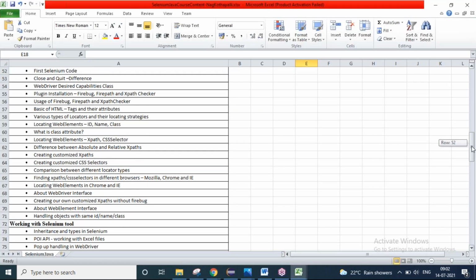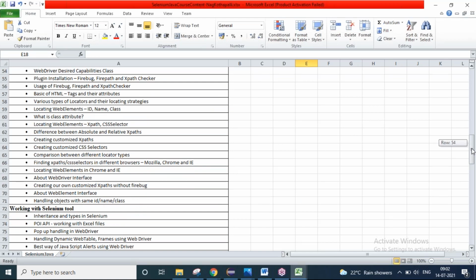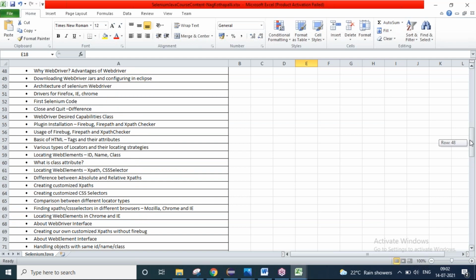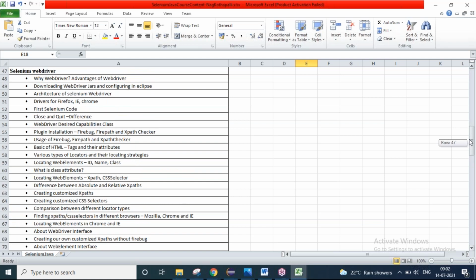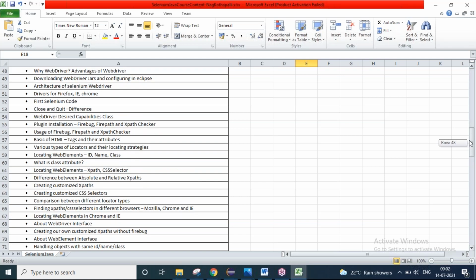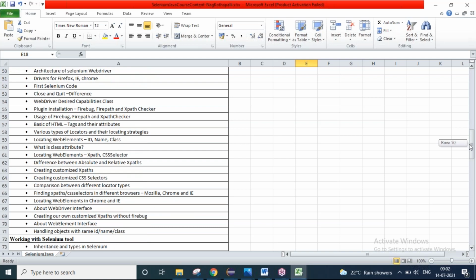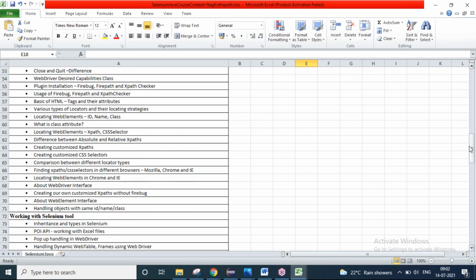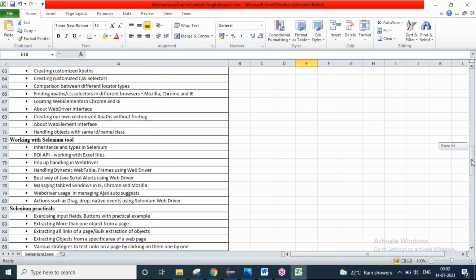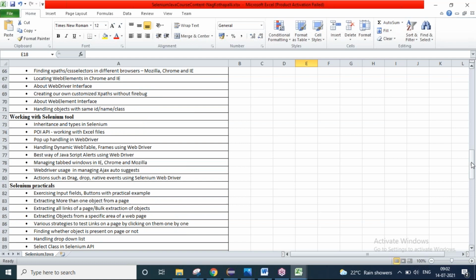Once we are done with individual things with Selenium, here you will be having locators and selectors: ID, name, class name, CSS value, XPath, so many things will be there. It was listed here. So how to work with all of them, right? And each and everything. And there will be something called frameworks. There is something called page object model, page factory.